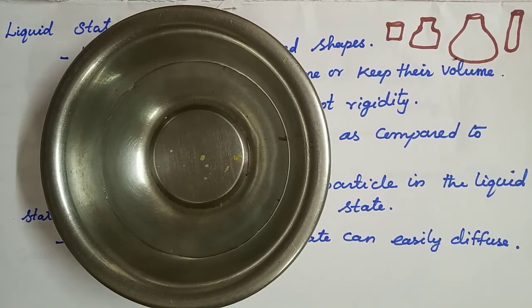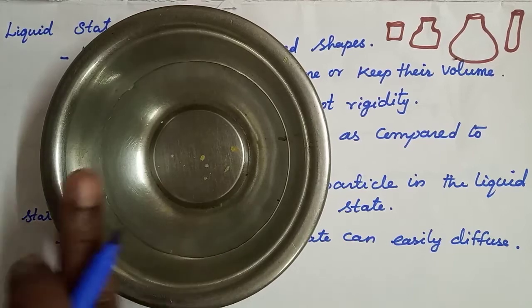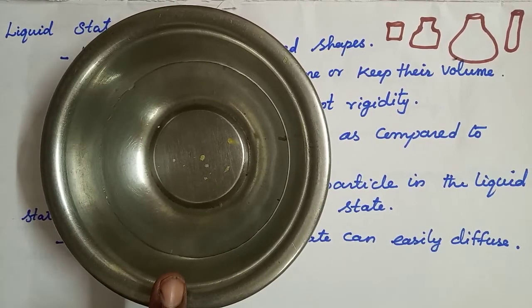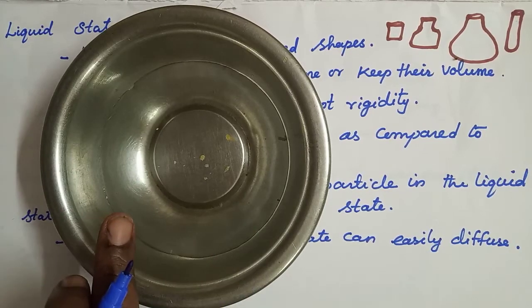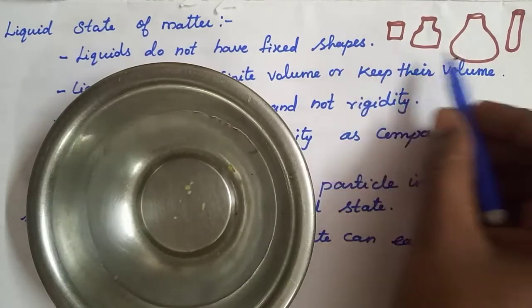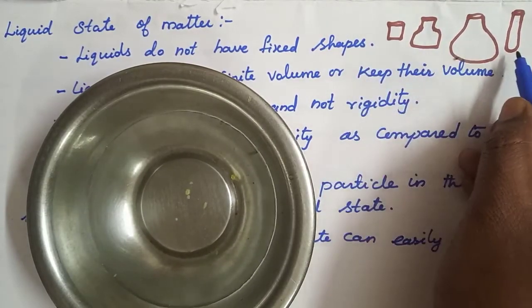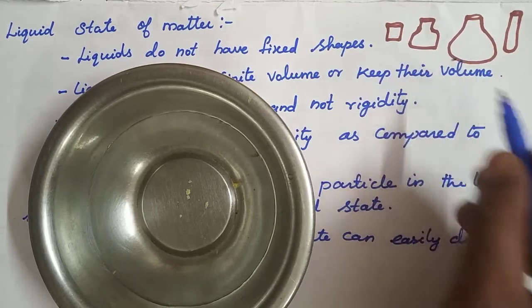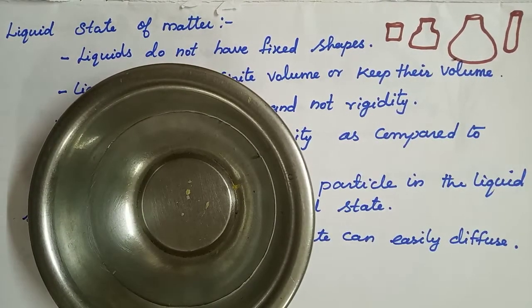Understood? So the liquid takes up the shape of the container in which it is kept. See now, for example, I took water. See here the shape of the containers. Understood? So the liquid takes up the shape of the container in which it is kept.